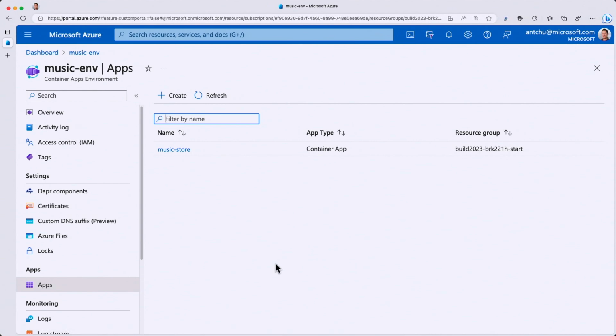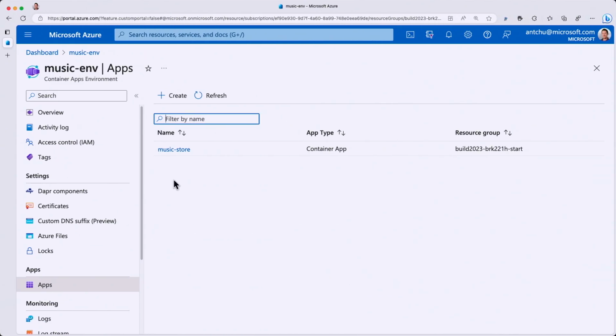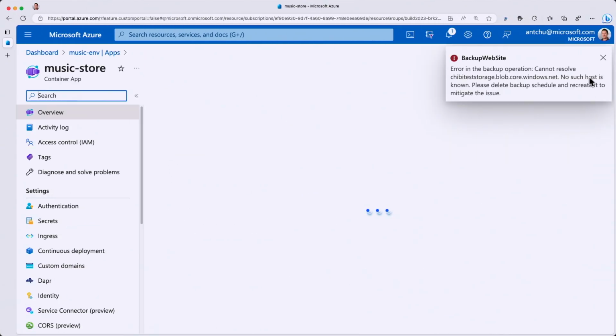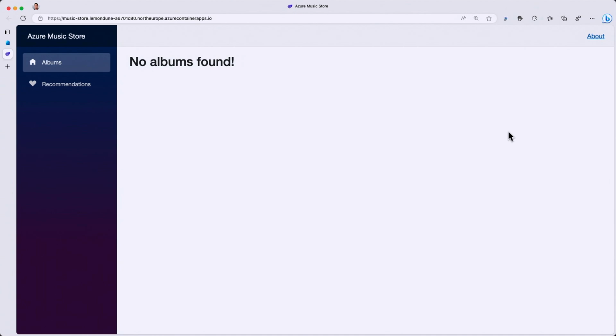And now let's take a look at my apps. You can see my app has now been deployed. Let me just double check over here to make sure that my commands have finished running, and they have. So I can now click into my container app. Get rid of that error there. You didn't see that. OK, so I'll just go ahead and open up the application. You can see that the app is deployed and running, but because there's no API to talk to, it's saying that there are no albums found. So let's go back to my slides.